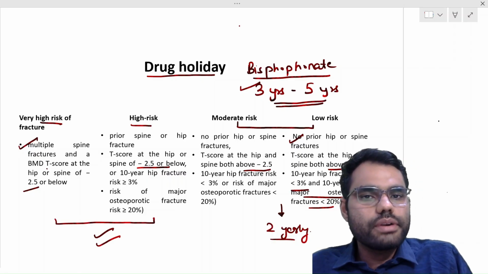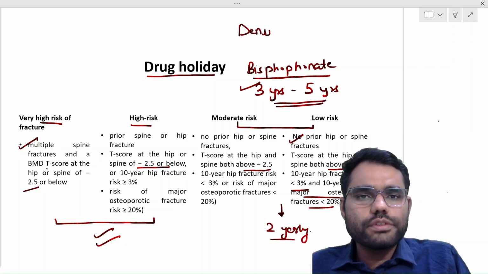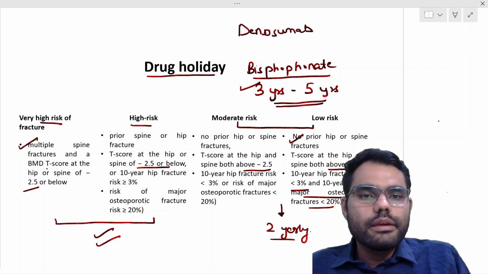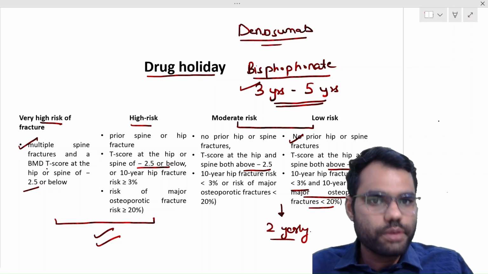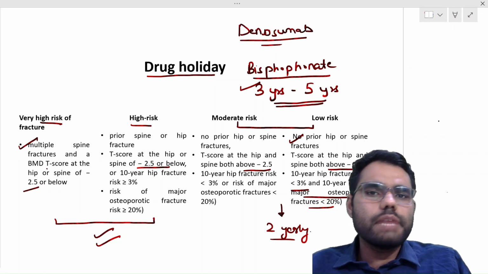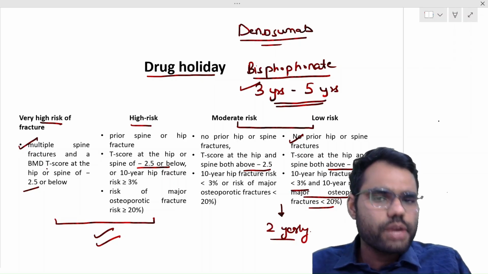What if the patient was on denosumab? So denosumab, we already discussed that there is a rebound increased risk of fractures if we stop the treatment. So therefore the stopping guidelines for denosumab are not well studied.